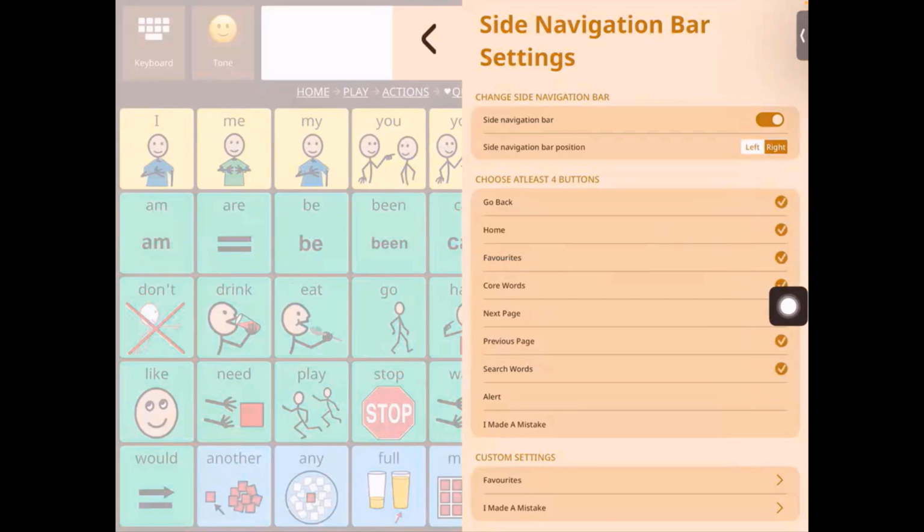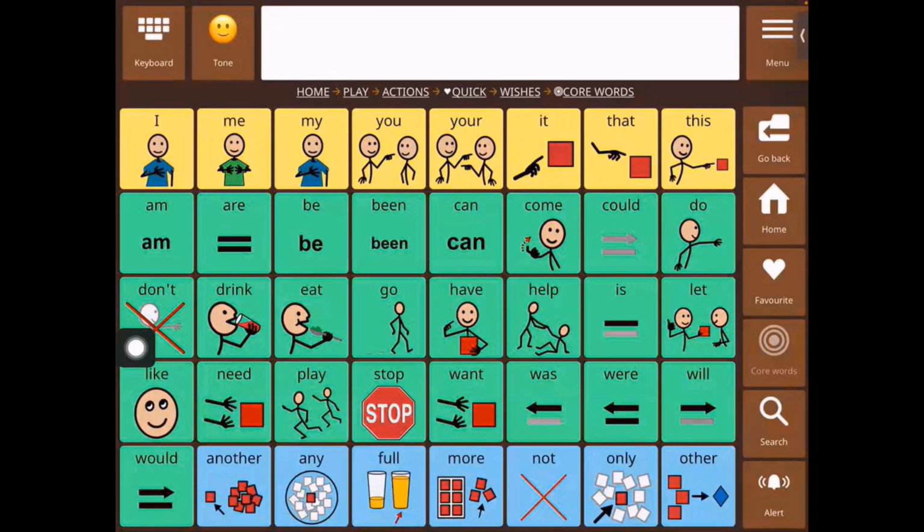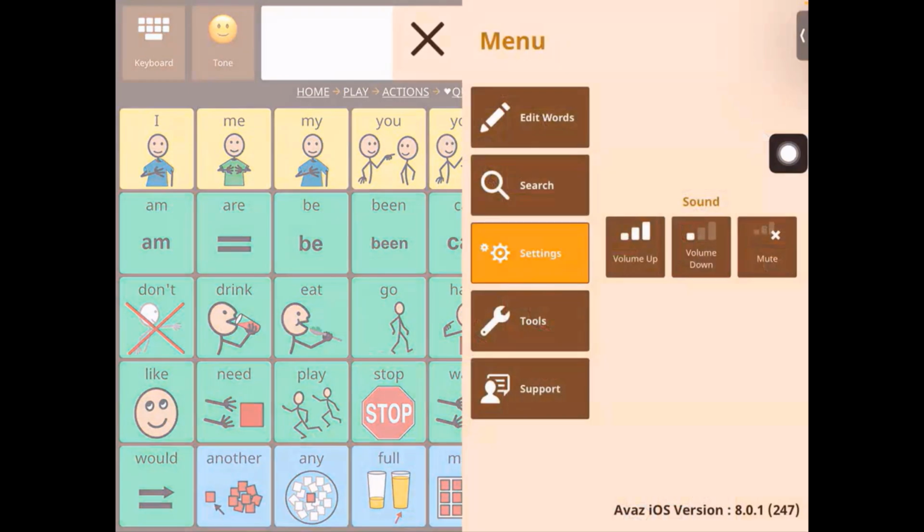The alert shows up something like this, right? Now this button, once activated, gives a sort of an alert sound or an alarm sound, which helps the Avaz user get the attention of their communication partner. So that's what that is. Then if we go back,